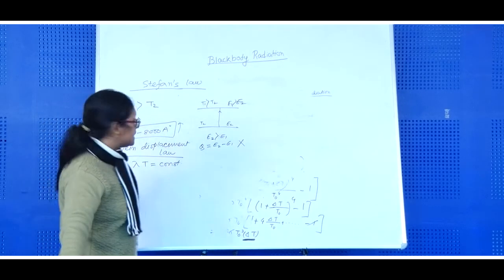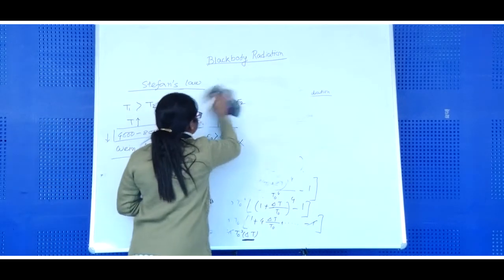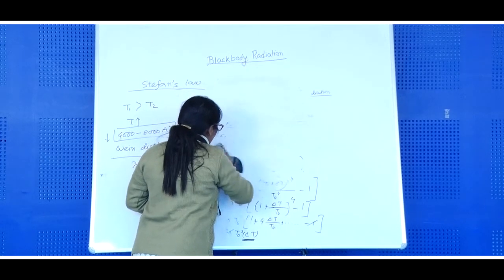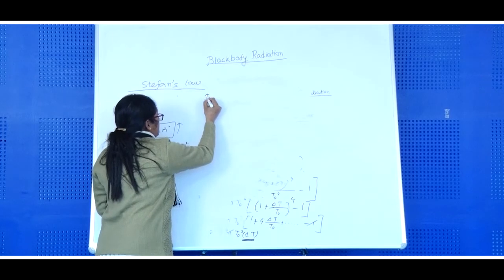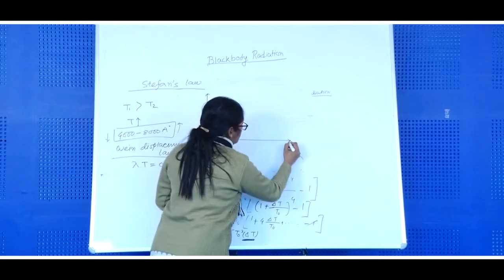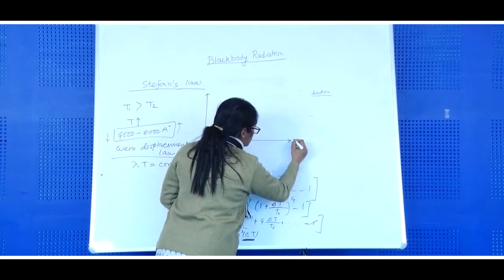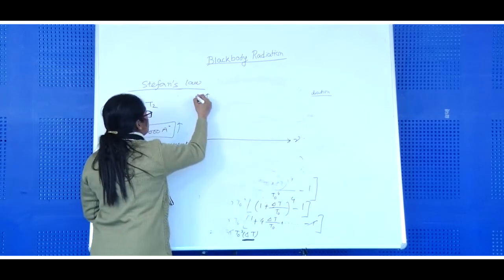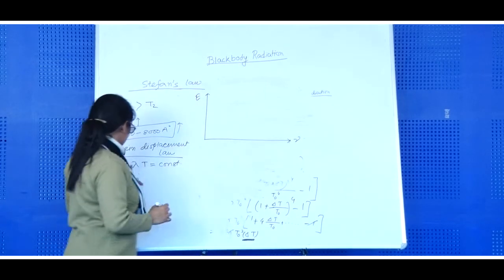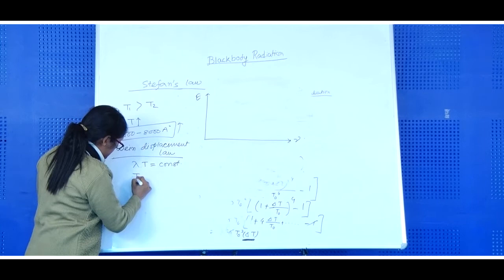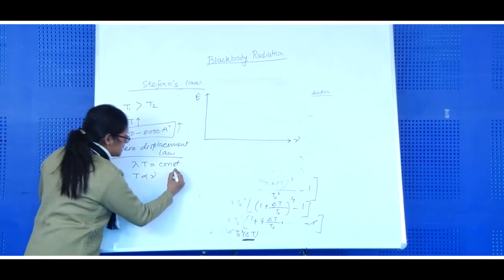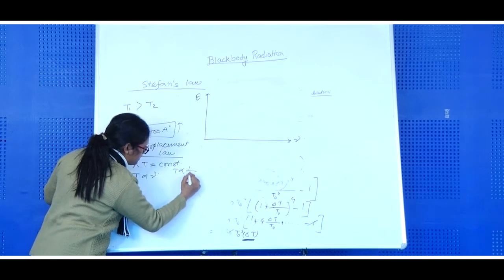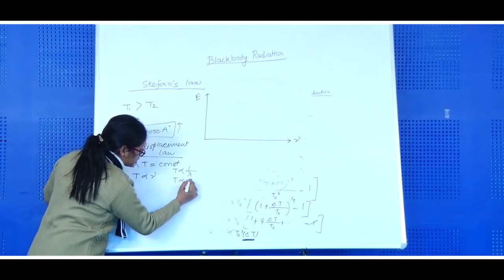If you plot that, it says that if the temperature of the body increases, and we plot it with the frequency versus the energy, this means that T is directly proportional to nu. If lambda T is equal to a constant, that means T is inversely proportional to lambda, which means T is directly proportional to nu.